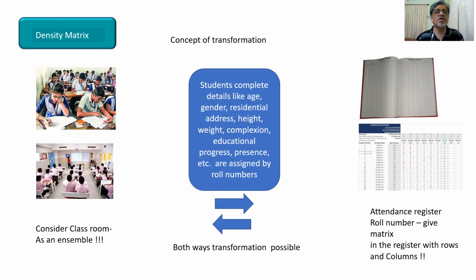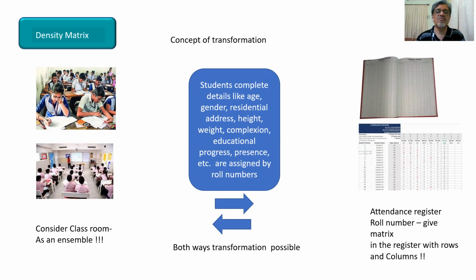So the average description of a classroom, whether the classroom is composed of brilliant students, or dull students, or notorious students, or calm students, is the average description. But that is due to the superposition of random phases. Now that is the description of a classroom, and that description is not convenient for day-to-day marking of presence in a classroom.